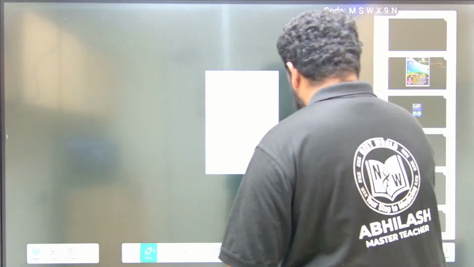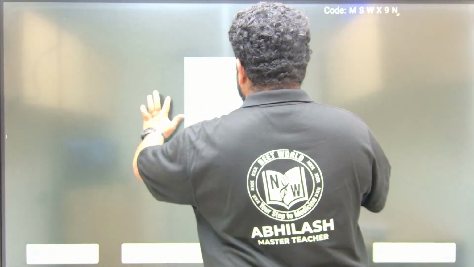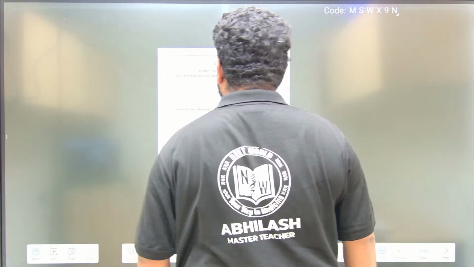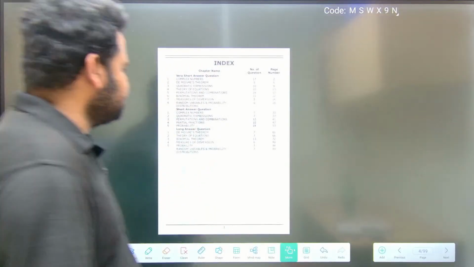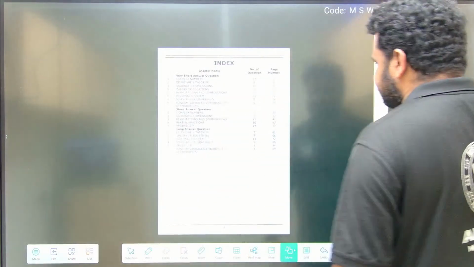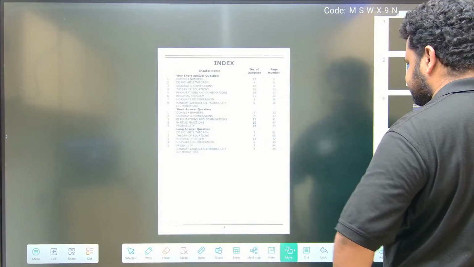We'll be doing it in two parts so that we cover all the questions in a comprehensive way. Already we have done complex numbers and quadratic expressions.